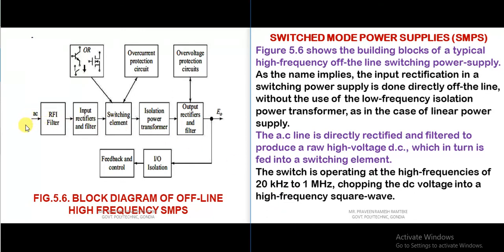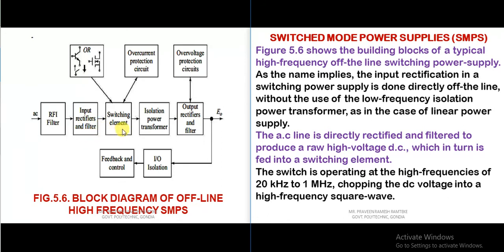So at first we will give the input, we will remove the interferences and the transients, then the AC voltage will be converted to DC. By using some suitable filters, we will remove the transients or harmonics or distortions or AC ripples. Then we will obtain a pure DC.